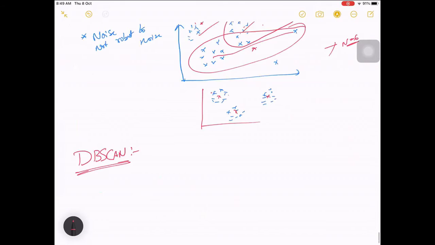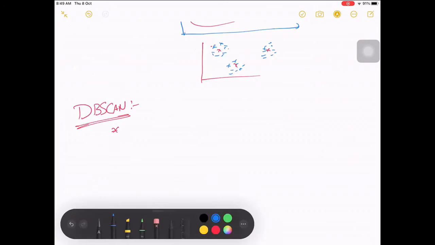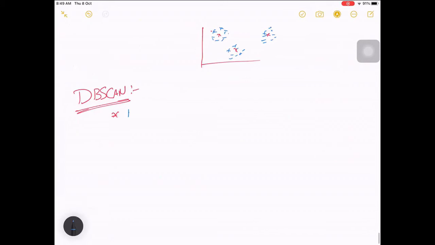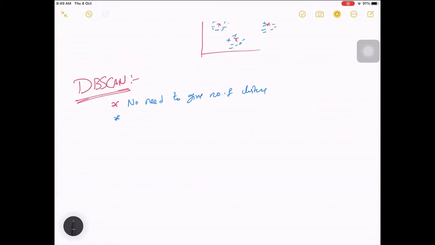Here, first, there is no need to give the number of clusters. Second, it is robust to noise.